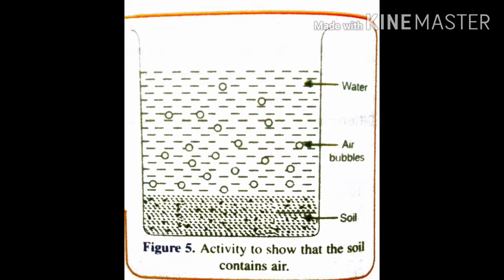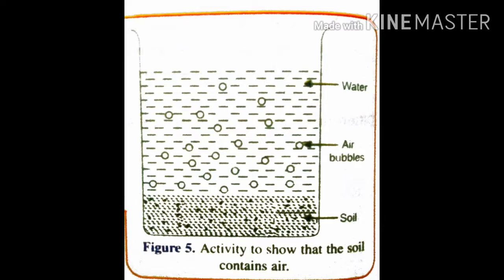Take a small amount of dry soil in a beaker and add water to it. Stir it with a glass rod. You will observe bubbles coming out of the soil and water going down. See this picture. The bubbles are of the air present in the space in the soil.